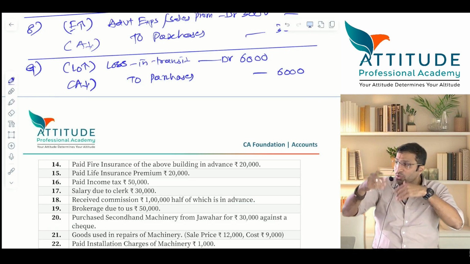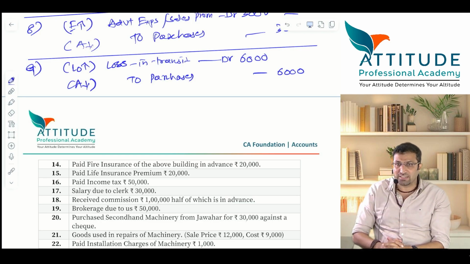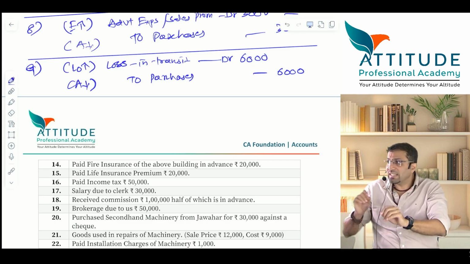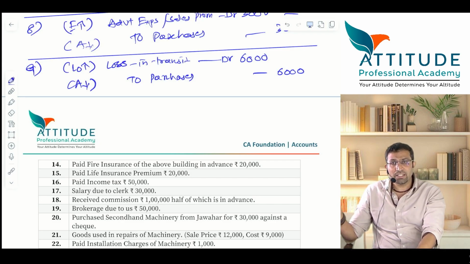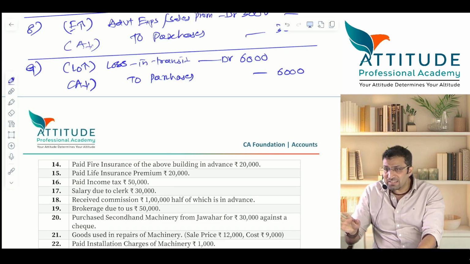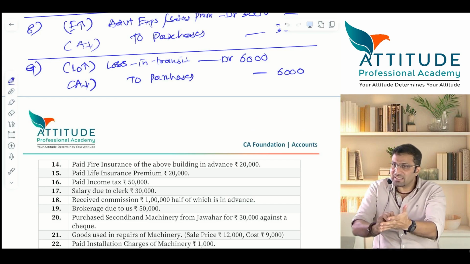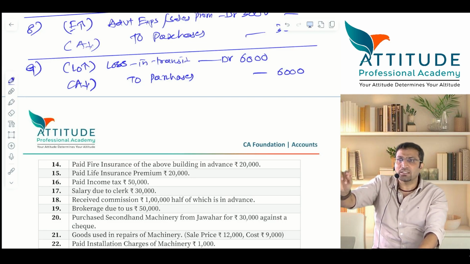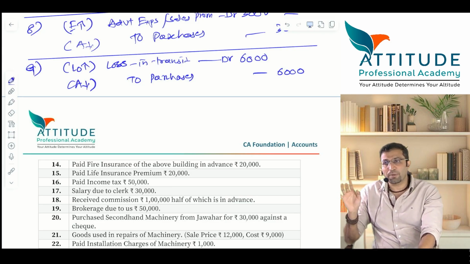Hear the story. The story is interesting. This question is not given in this, but this can be asked in the examination like this. 9th April, there is fire. 10th, you have filed an FIR with the police. 10th, you have informed whom? Insurance company. The insurance representative comes. He does the survey on 15th April. On 15th April, he gives a letter, not money. He gives a letter saying that everything is okay. It is an accidental fire, not an intentional fire. Hence, we are ready to give you 6,000 rupees. How much? 6,000 rupees. Cost price.